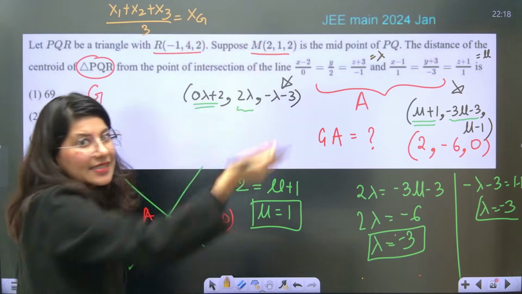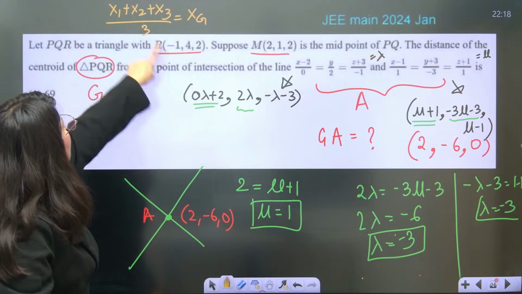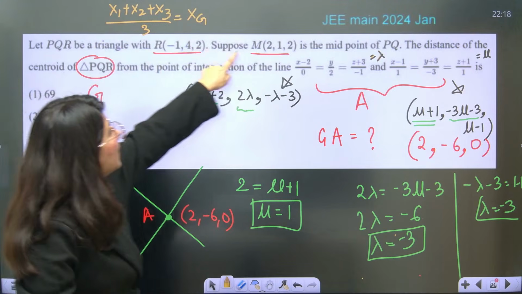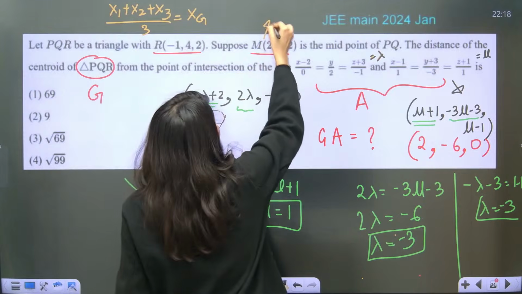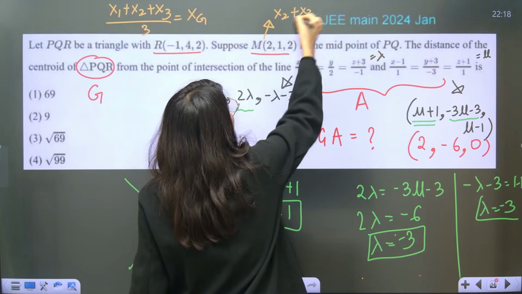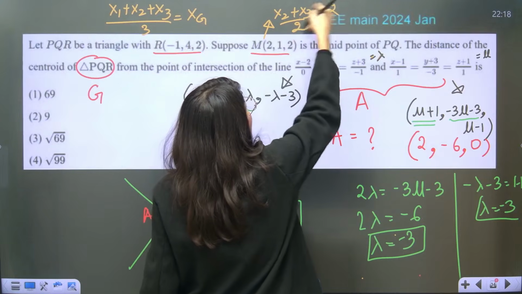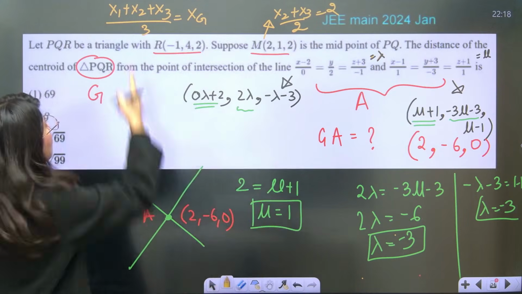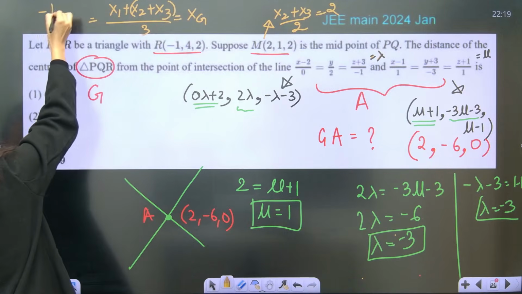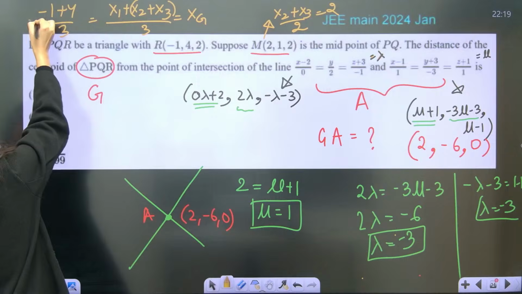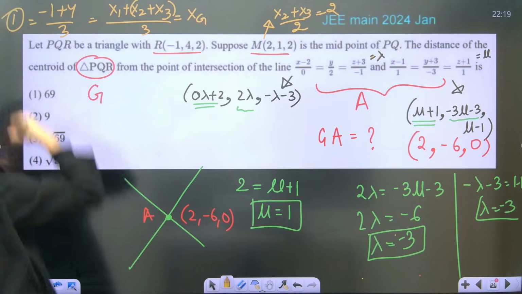Similarly y, similarly z. x1 is given as -1. The midpoint is 2, that means (x2 plus x3)/2 is equal to 2, so x2 plus x3 is 4. So -1 plus 4 upon 3 is 3 by 3. The x coordinate is coming out as 1.